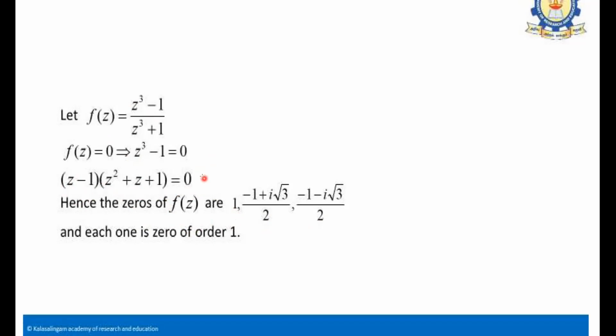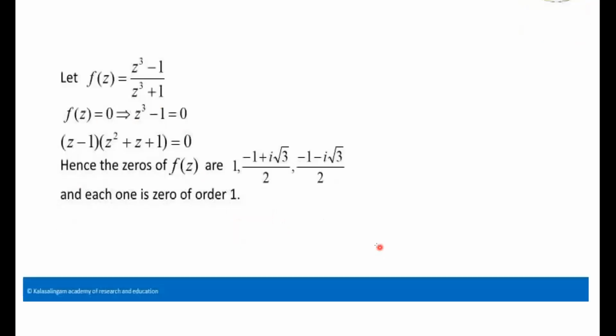I will encourage you to do the calculation. You can find it very easily. So 1 will be given by this factor, and this quadratic factor will give you these two roots: one is omega, another one is omega square. So these are the three zeros of this function, each of order 1.